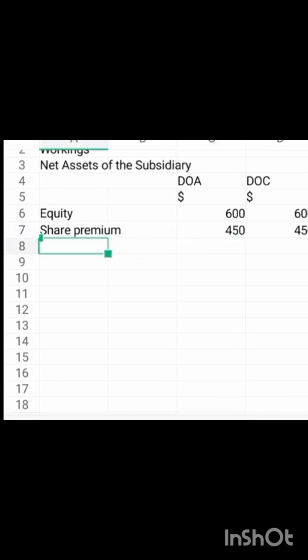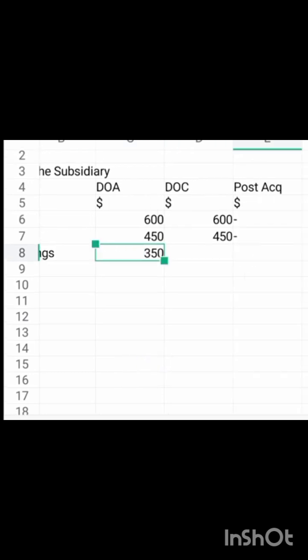Then we have retained earnings. At the date of acquisition, we have 350.